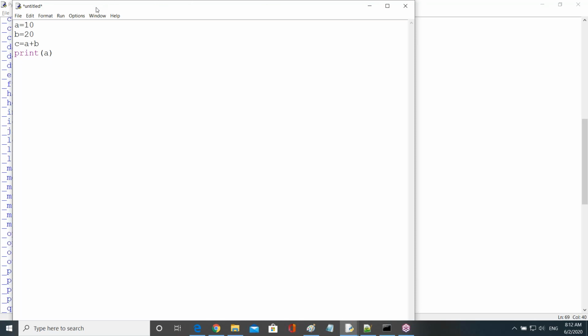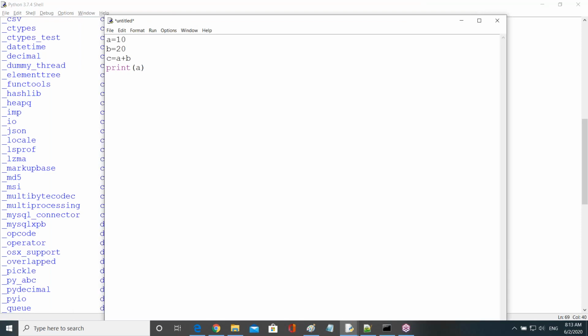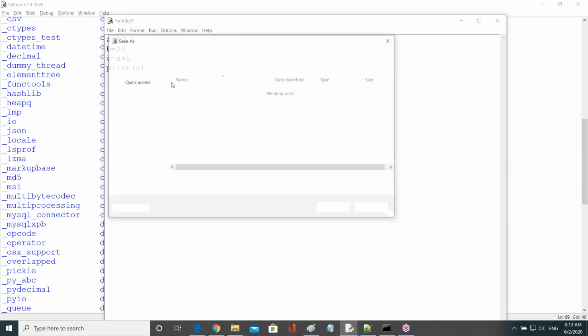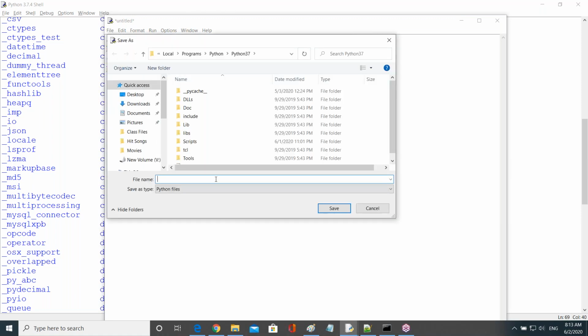Now for this file, whatever name I give, it is an example of a user-defined module. A module means a Python file only. I'm giving a name, for example, here my file, I can take addition file .py. The .py is not required, already it's a Python type. Addition file .py, that's all.